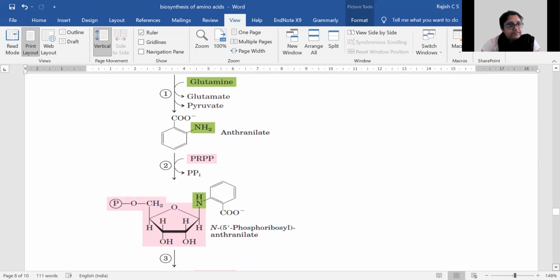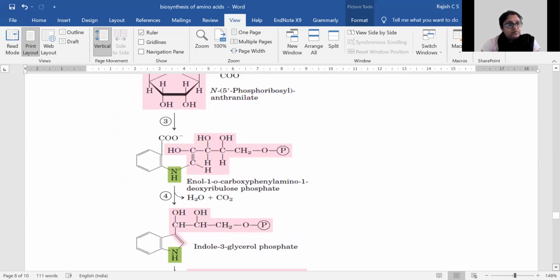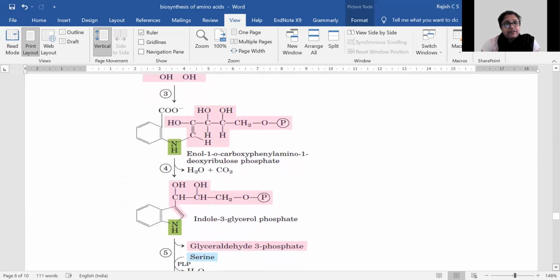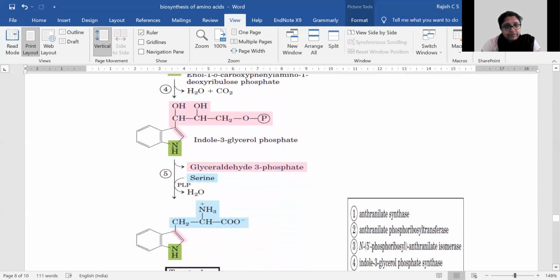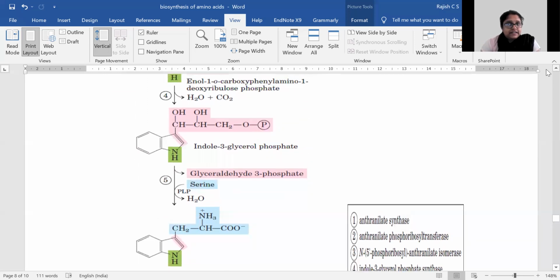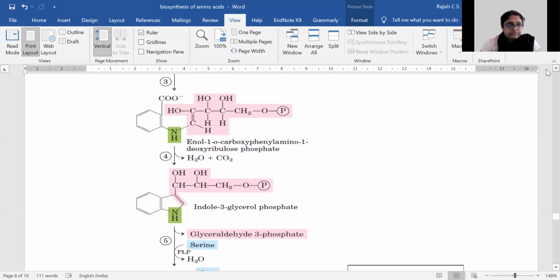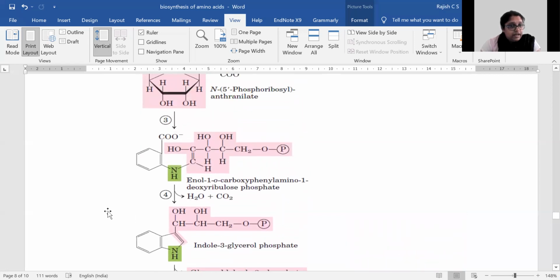Once we have expressed it this way, the N5'-phosphoribosyl anthranilate will be isomerized to form a 2-ring structure. Now there is only a single ring structure, so that will become a 2-ring structure.